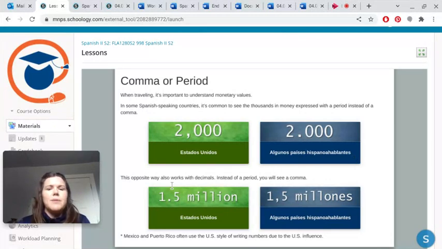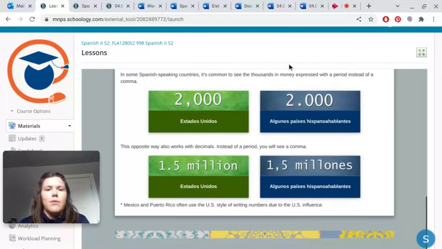So if you see both of those, they are igual. They're the same. This opposite way also works with decimals. Instead of a period, you'll see a comma. So 1.5 million in the Estados Unidos would be 1,5 millones. Okay.